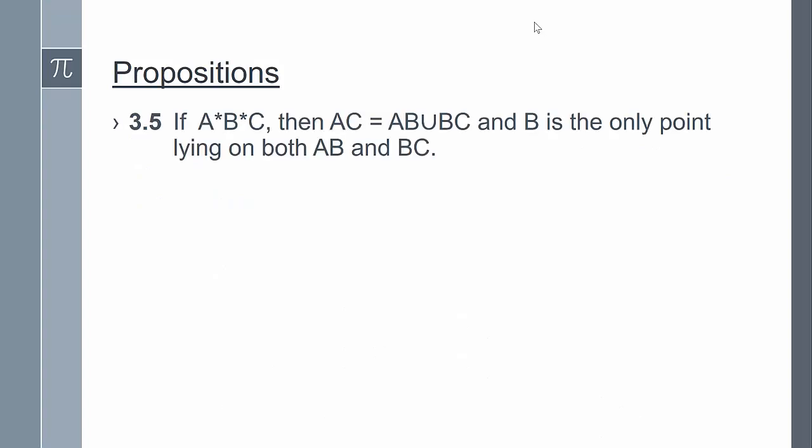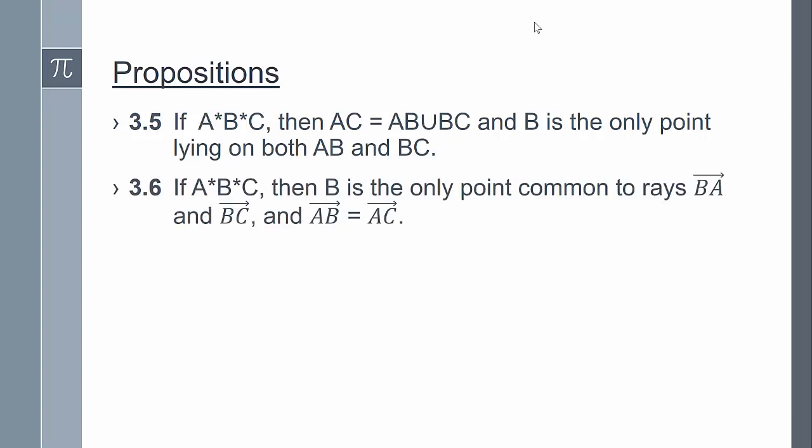So here are some more results on betweenness and separation. Proposition 3.5: if B is between A and C, then segment AC is equal to segment AB union segment BC. And further, B is the only point lying on both segment AB and BC. Proposition 3.6 states that if B is between A and C, then B is the only point common to the rays BA and BC, and ray AB is equal to ray AC.